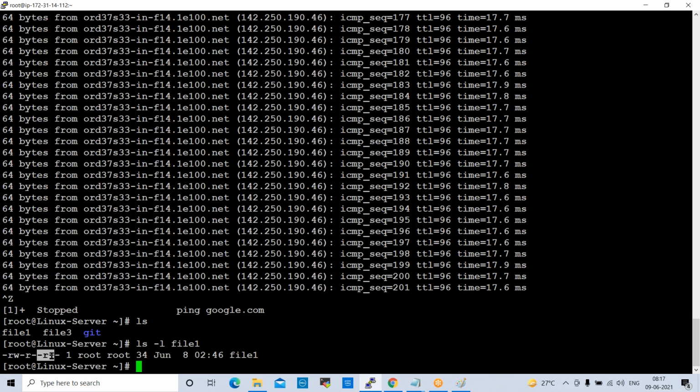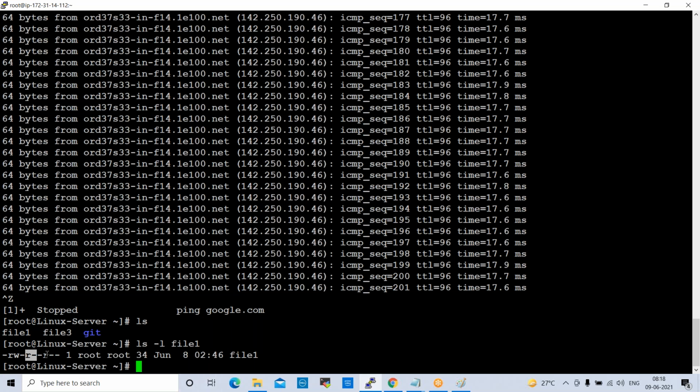The next is others level. So for this file, the owner level has read and write access, group level only read-only access, others level only read-only access. R means read-only, W means write, X means execute, right?